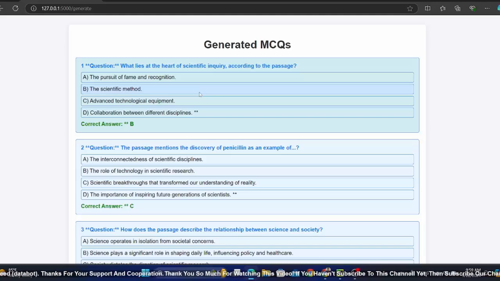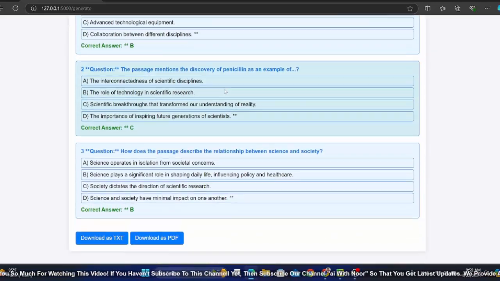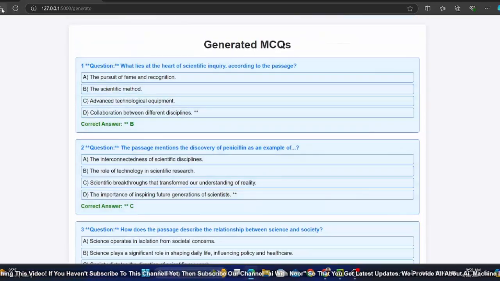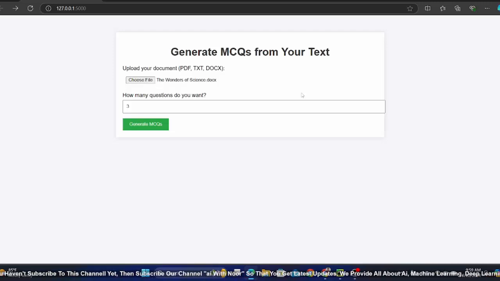I don't remember exactly what was the text in that Word file, but I think it was related to science. So yeah, again it's working. So आप फिर इसको explore कर लेना. Now let me quickly explain this project, then we will start this line by line.